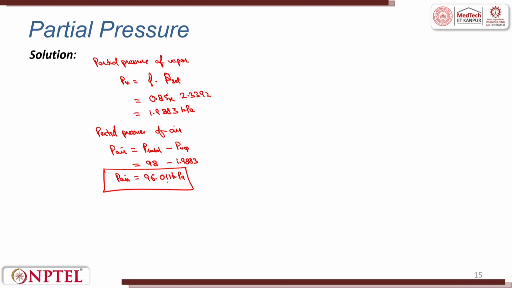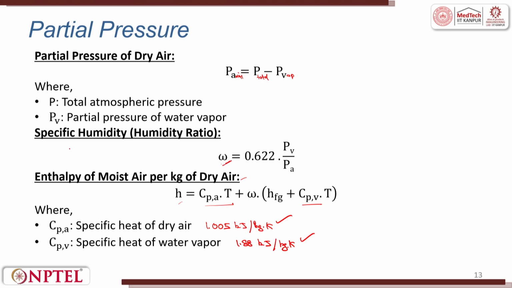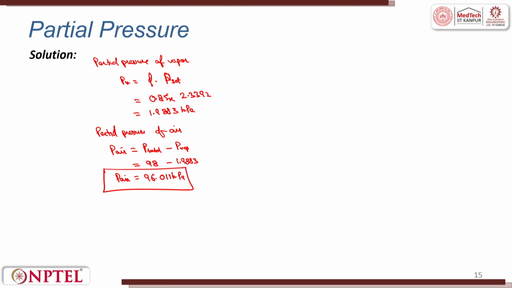Now they say find enthalpy. To find enthalpy, we need to first find the value of omega, that is specific humidity, and this omega would be used here to find enthalpy. So omega, that is specific humidity, is equal to 0.622 into Pv by Pa.